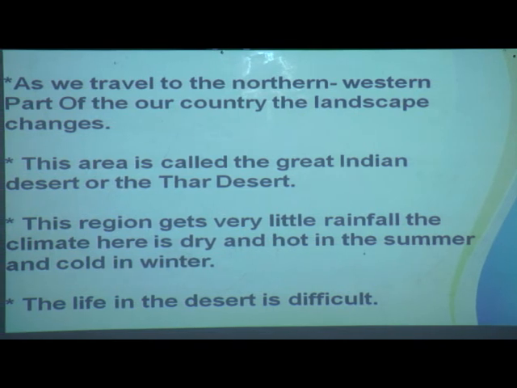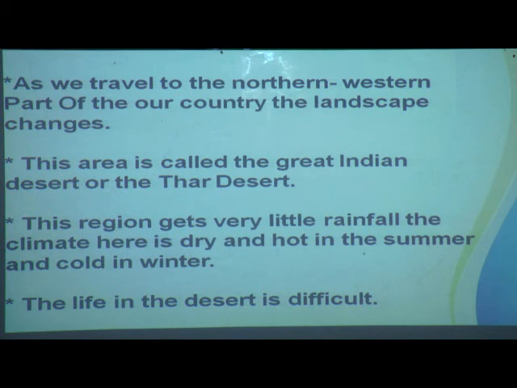As you move down from the mountains, this area is called the Great Indian Desert or the Thar Desert. This region gets very little rainfall, children, and the climate is very dry.